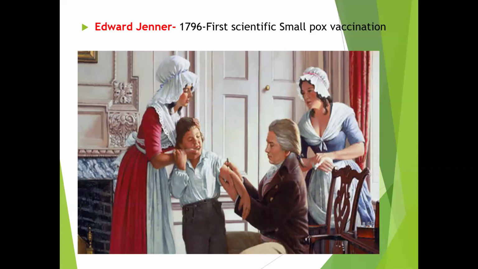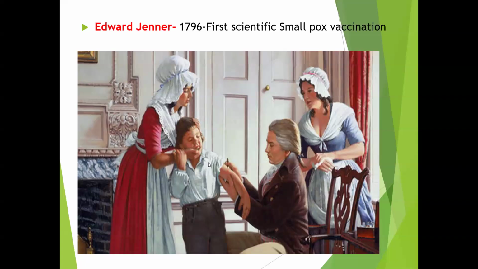After a few weeks, again he took infected material from a smallpox lesion. From persons who were suffering from smallpox, he collected that fluid or pus-like material, and he injected it into James Phipps's body. Surprisingly, James Phipps did not develop any infection. So this was a greatest milestone in the development of vaccines.